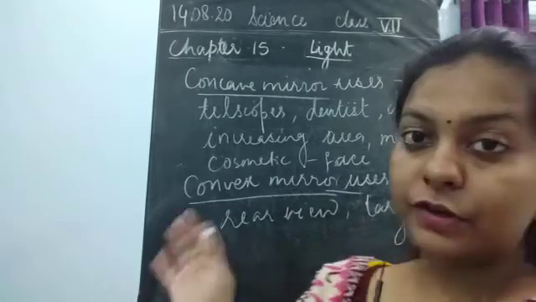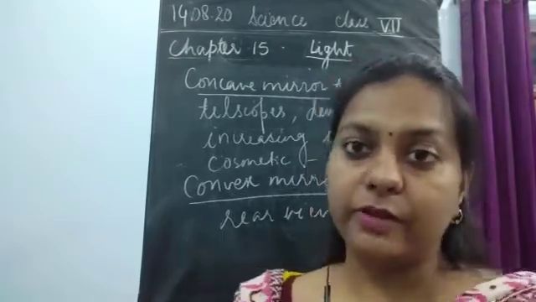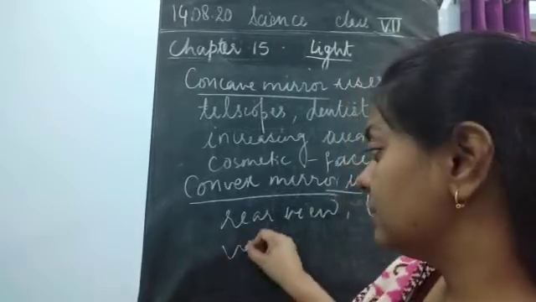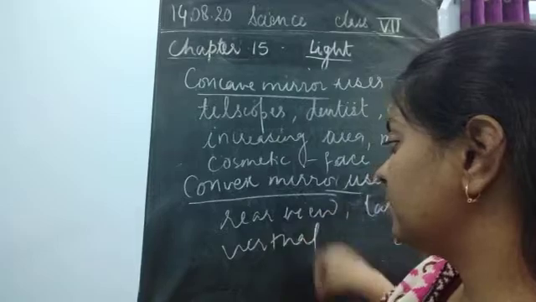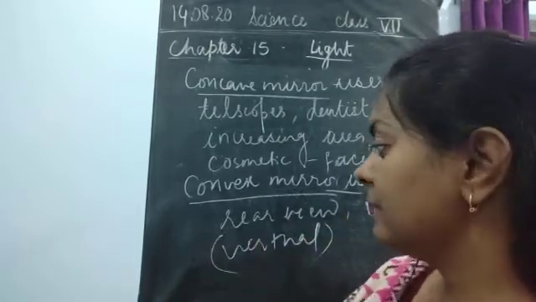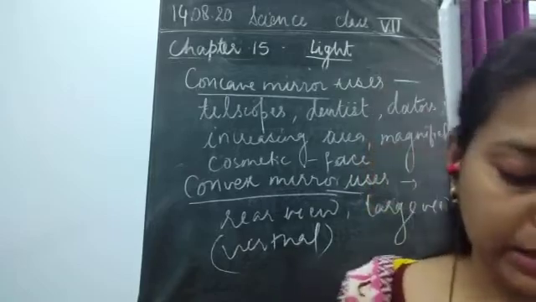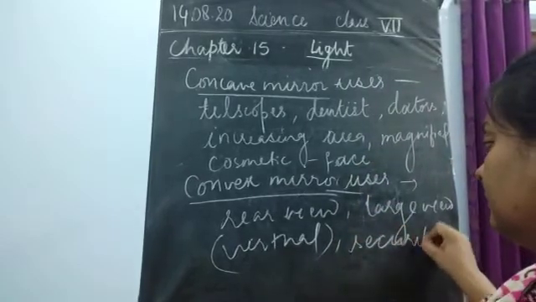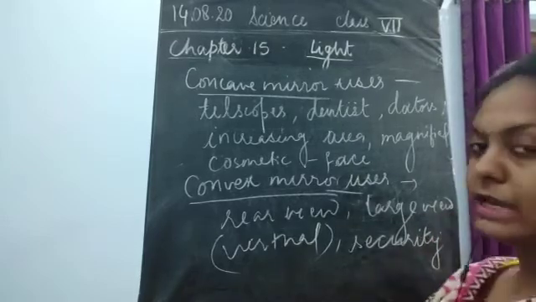It decreases the apparent distance, and it shows a virtual image, please remember. Every time it forms a virtual image, but still it is used as a rear view mirror. Next, it is also used as a security mirror.